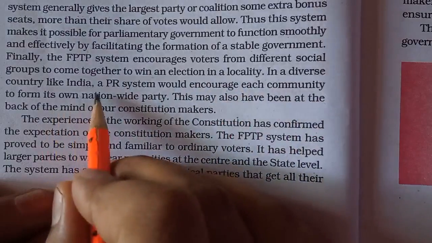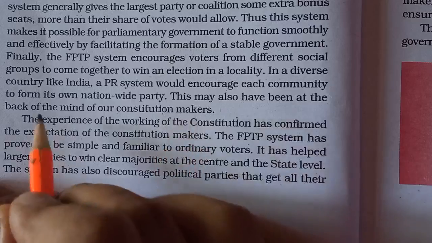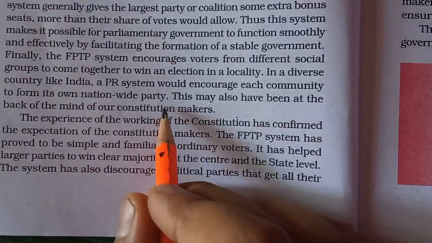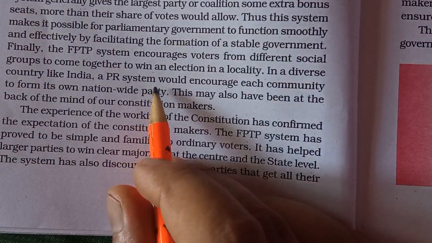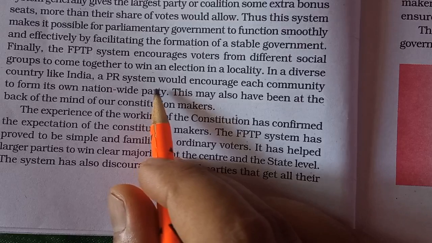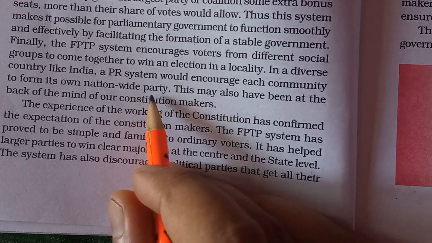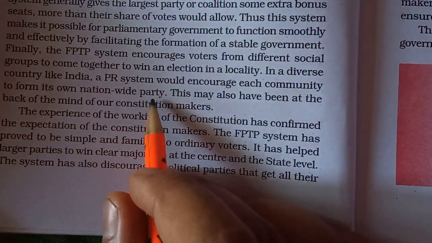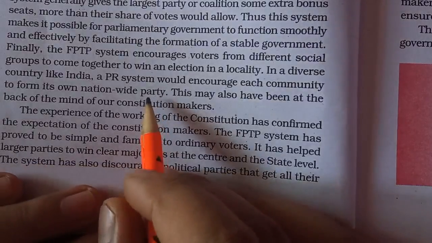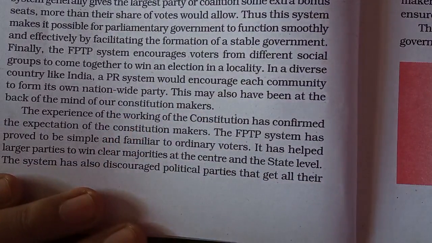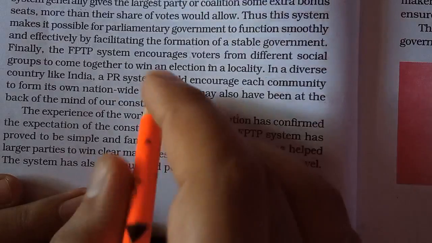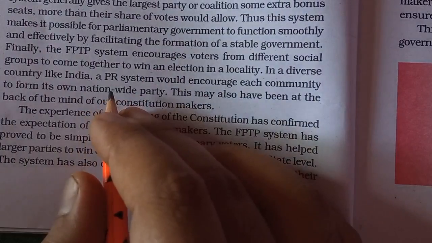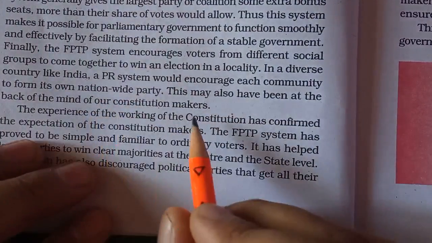In a diverse country like India, the PR system would encourage each community to form its own nationwide party. If we had followed the PR system in India after independence, it would have encouraged our communities to form their nationwide parties, and there would be division in India. Already we were having so many problems relating to diversity, but the PR system would have given more of a boost to that, where the society would have been divided into various parties, because in the PR system the country is divided into a single constituency or multi-party constituencies.